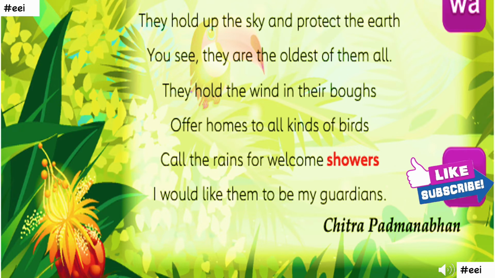Now here the poet is talking about the tall and majestic trees, which have the darkest shade of green, to be actually the guardians for the poet, because they are the ones protecting the earth from the harmful UV rays. The tall trees, when they form a canopy, cover the surface of the earth with their leaves in such a way that the harmful rays from the sun are not able to reach.